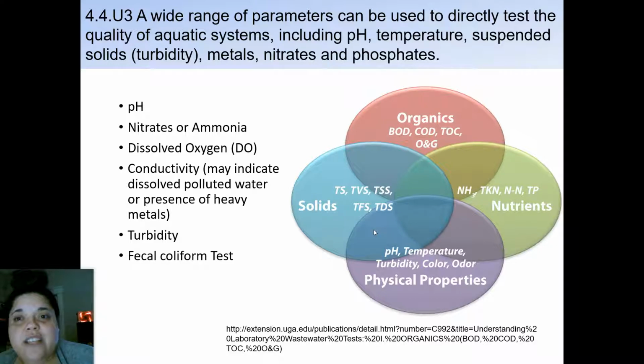Nitrates and phosphates, of course. So these are kind of the ideas that you look at for each of those, and these are the types of tests that you would do. So if your IA includes anything that involves the water system or the quality of the water in the water system, these are the tests that you would be taking.